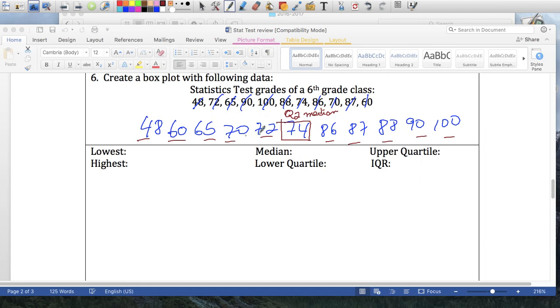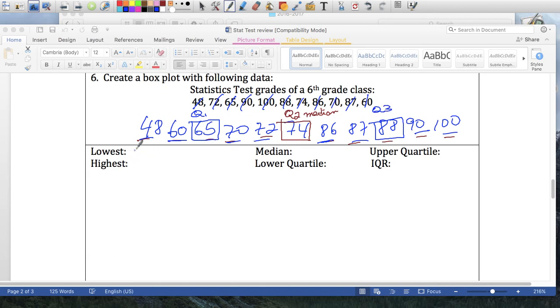Now from this half here on the left side, I'm going to find my lower quartile or my Q1. So it's 48 and 60, then 65, then 70 and 72. And again, lucky for us, it's just a single number. And that's my Q1 or lower quartile. On the upper half, 86, 87, 88, 90, and 100, 88 is our Q3.